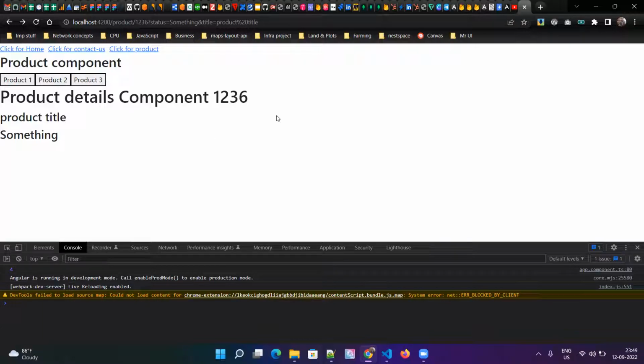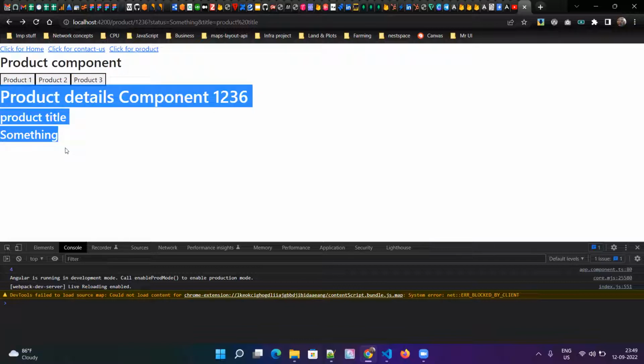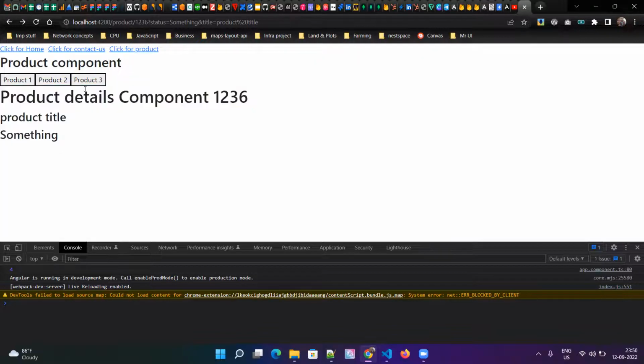Now how is this coming? We have two router outlets here. I'll show in the code, but one is the one I highlighted, which is in the app component. And another router outlet is this one, which is in the product component. So if you go to the code,